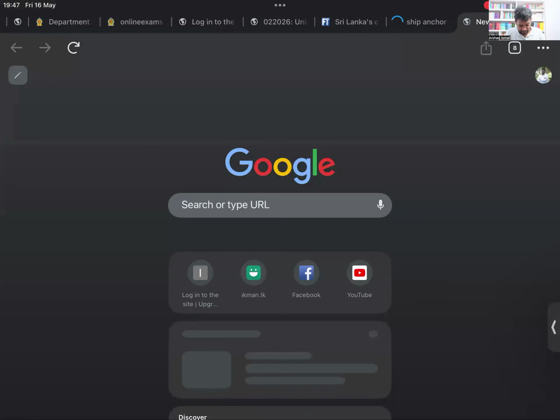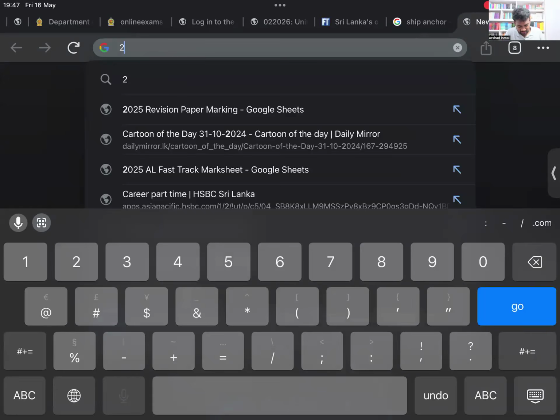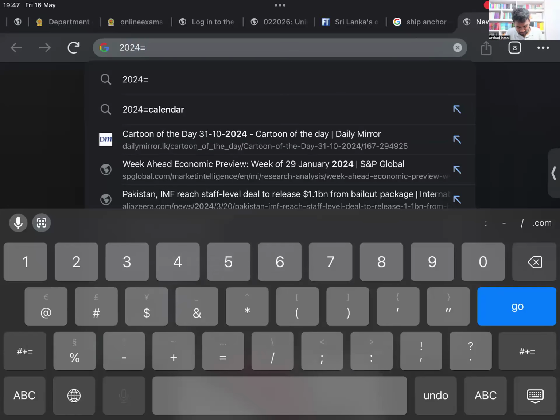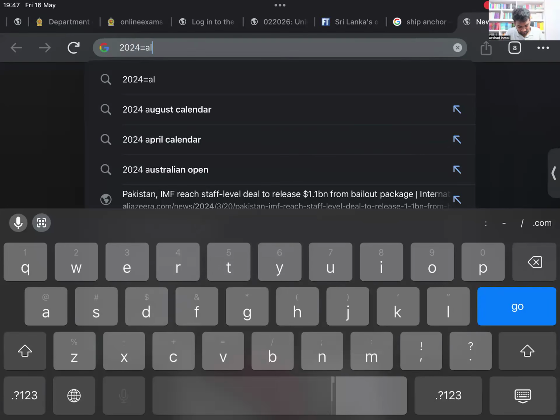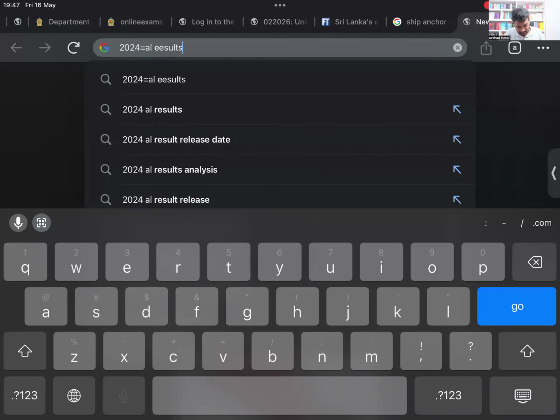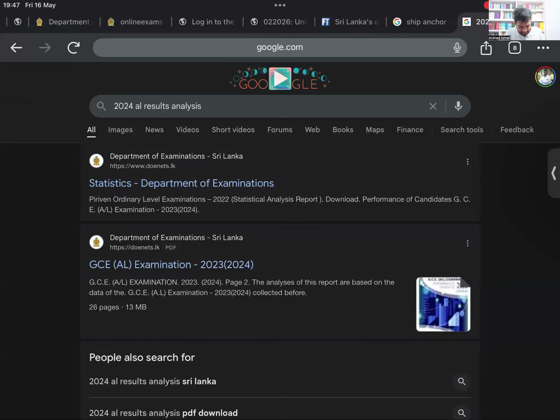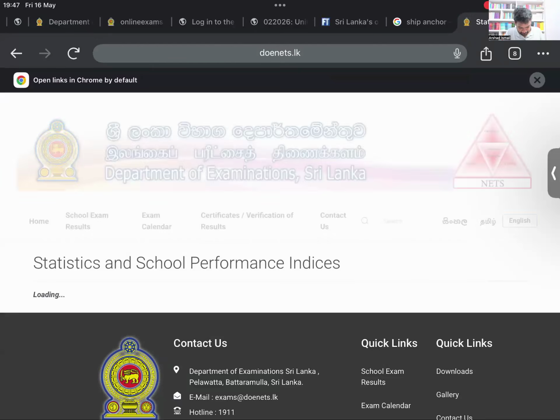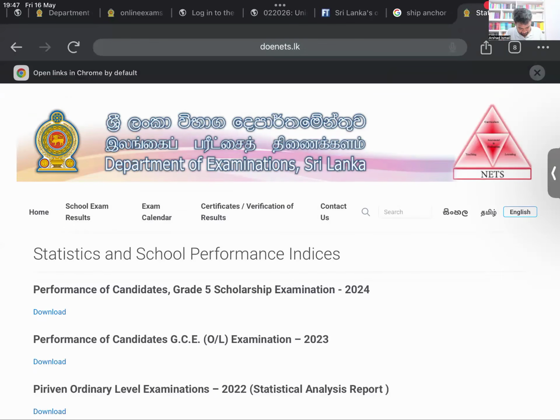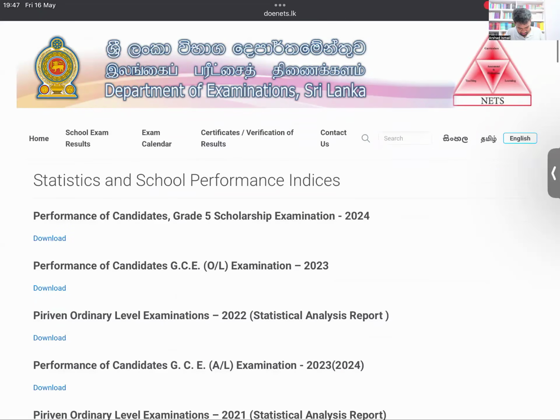I'm not sure if the analysis is there, but we'll see. The 2023 analysis is there. The 2024 one is not uploaded, I think, officially on the website. Also, the 2023 numbers should be similar.